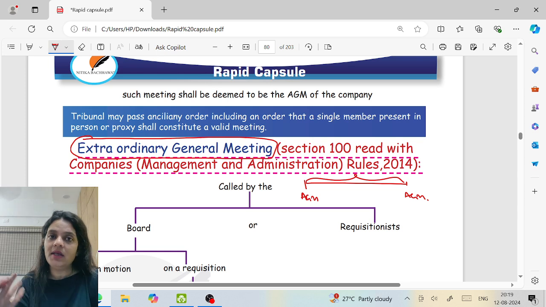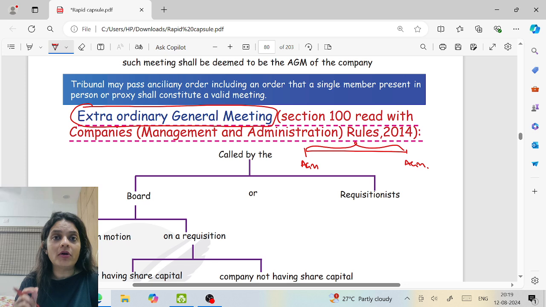It is a meeting which is not the AGM. When we talk about extraordinary general meeting, who has the authority to call the meeting? The board of directors. When will the board of directors call it? When the board itself feels that there is a need to call the meeting to transact some business, or if the members make a request to the board that we want you to please call a meeting. Members obviously cannot themselves call the meeting. The power to call the meeting is with the company. So they can make a request. This is known as a requisition.